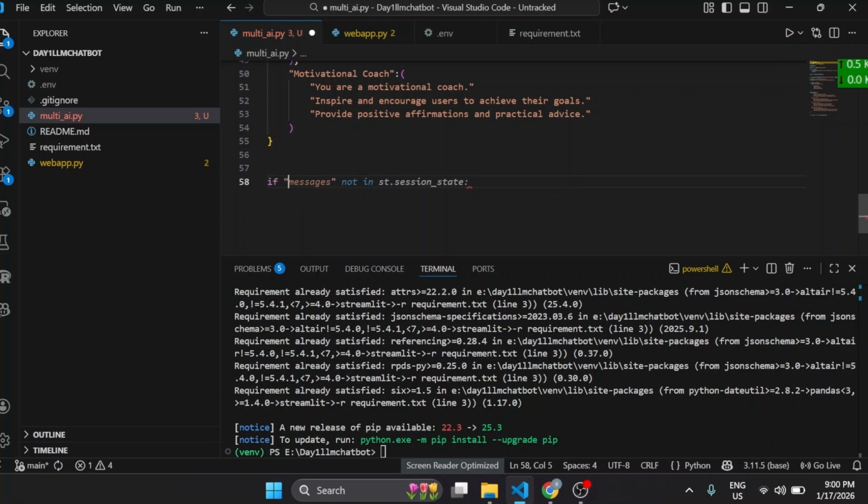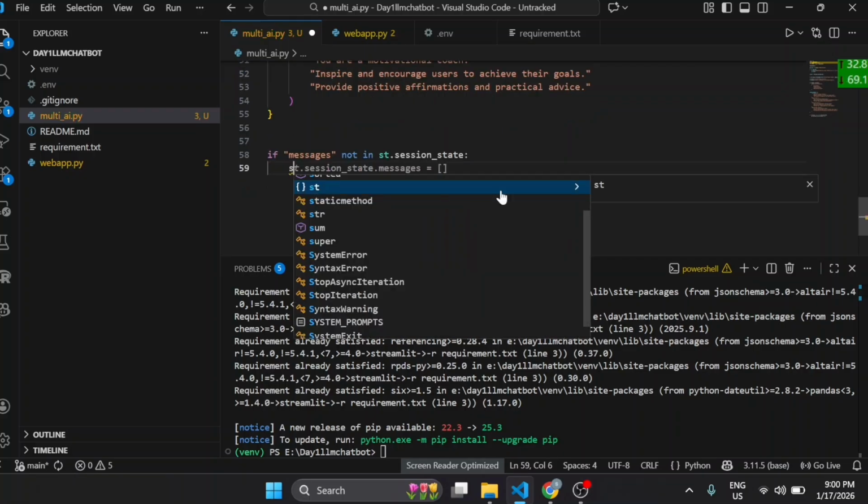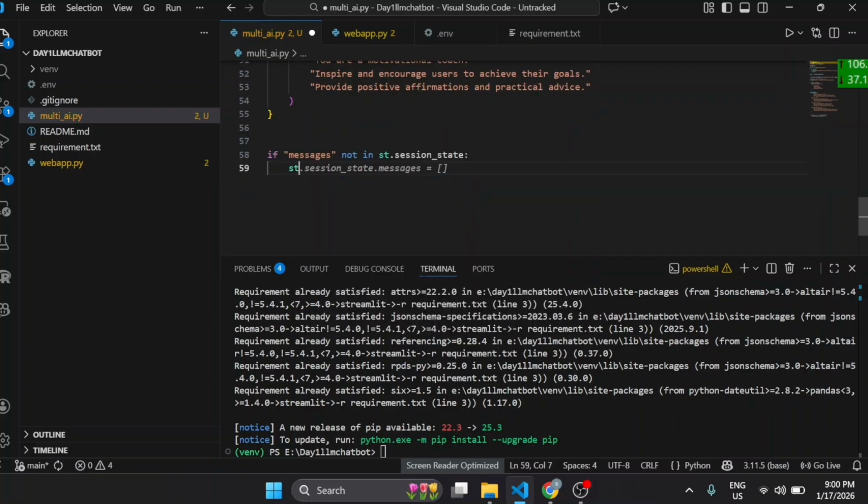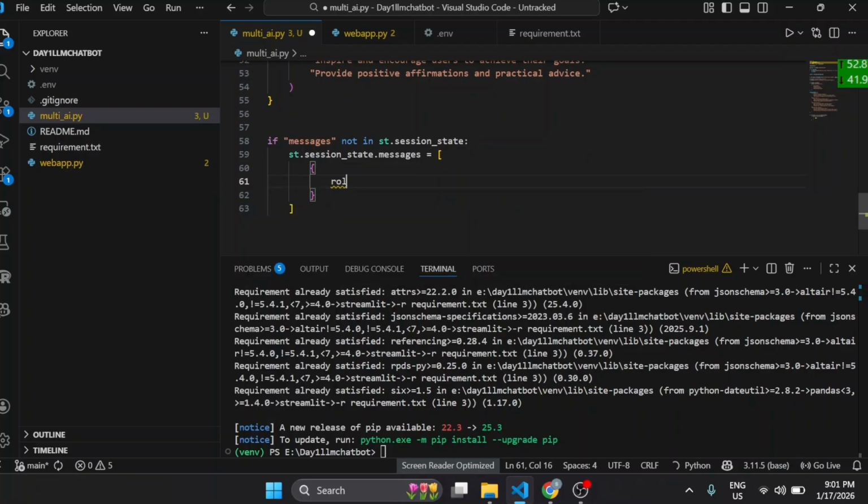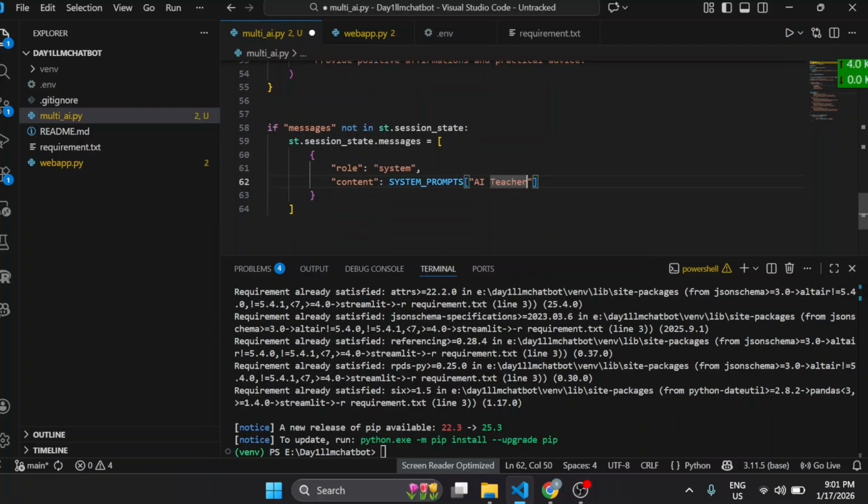So if messages not in st.session_state, then what you have to do? So st.session_state, yeah, okay, now right. Yep. So now we'll write. No, you have to write personality here, because we are going with more chatbots. So we'll write personality.